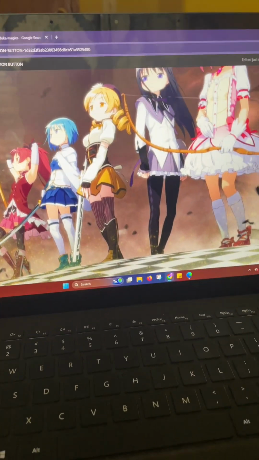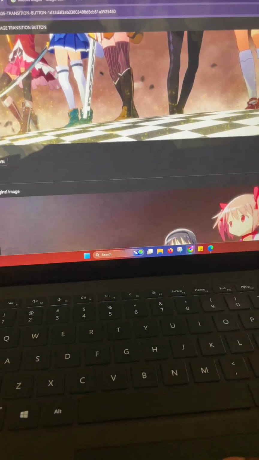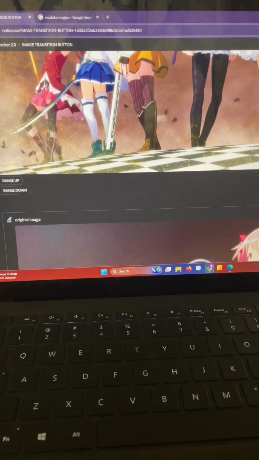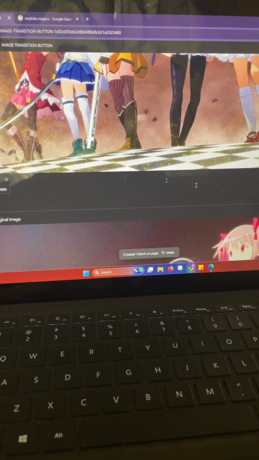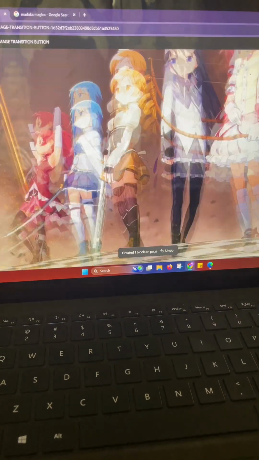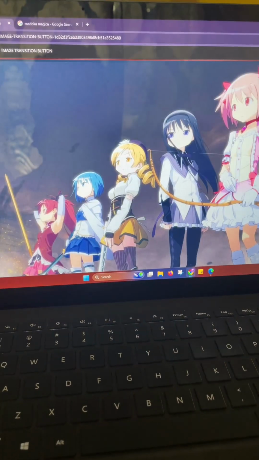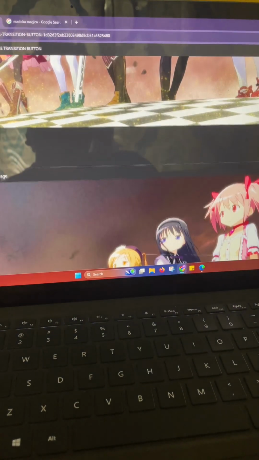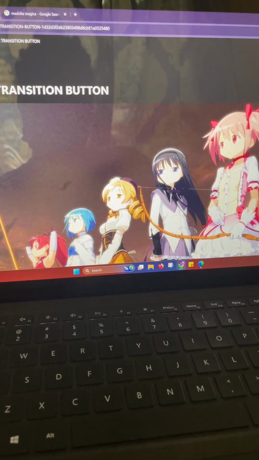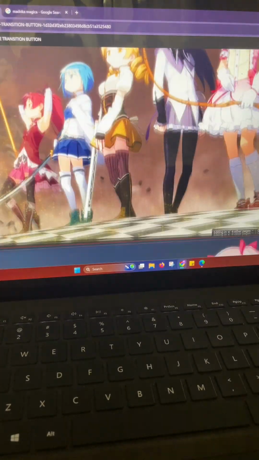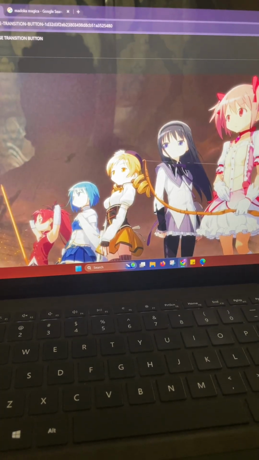So now, this is still our original image. Now we click on image down. We're going to scroll to the bottom, and that image is exactly at the bottom of the page. Image up, image down, and that is how you create your button to move your images.